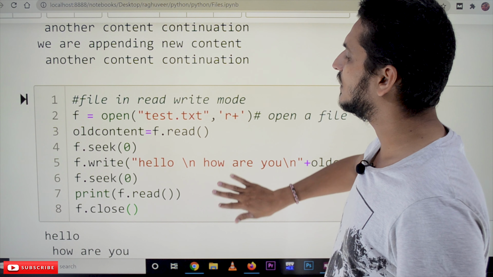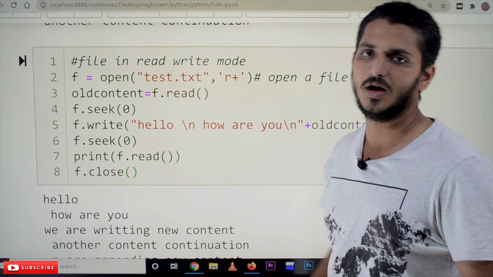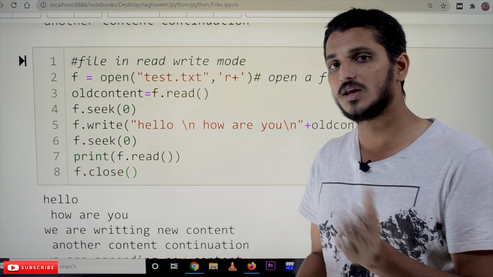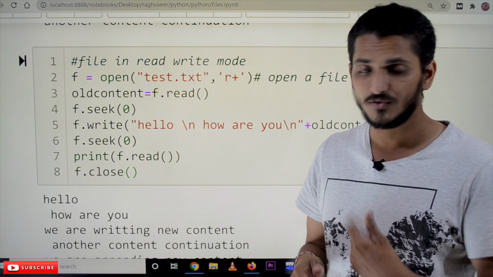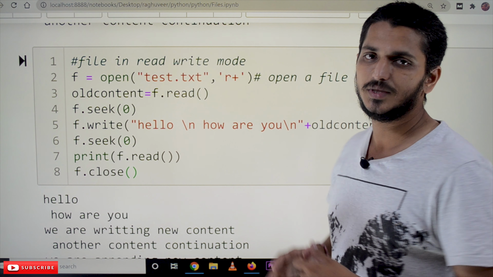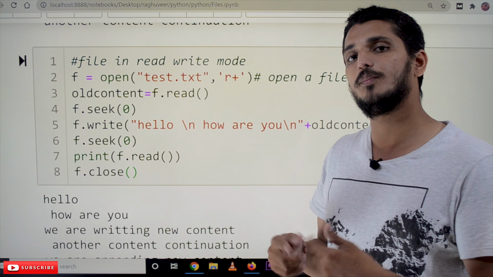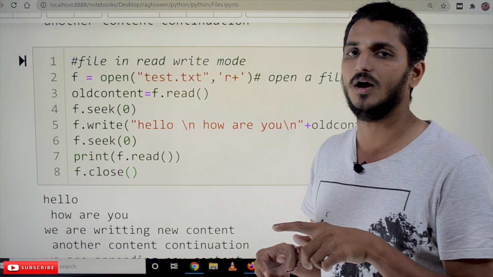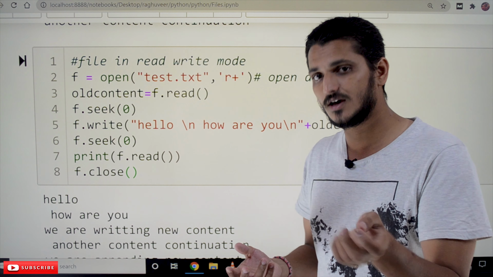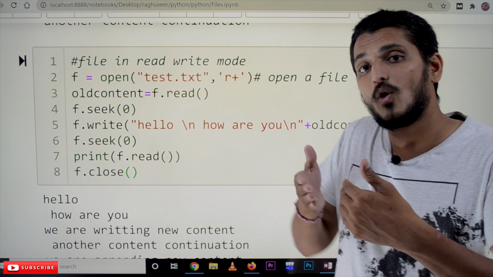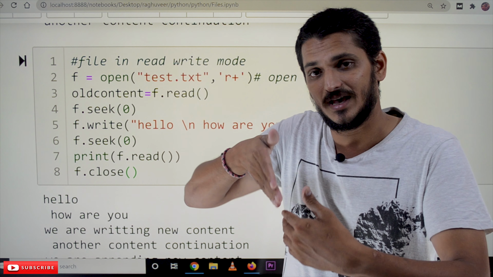Now coming to the next one, the file in read and write mode. In order to open the file in both read and write mode, we will use the syntax r plus. Whenever you write r plus, it will open the file in both read and write mode, so we can read the data and we can write the data. We discussed that in read and write mode, the file pointer will be at the beginning.